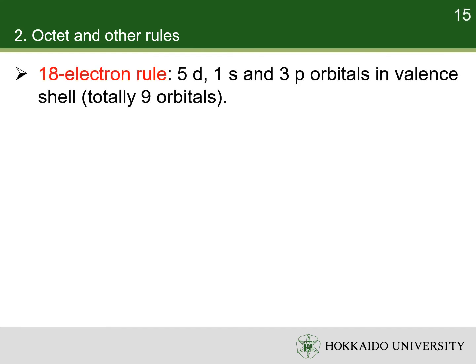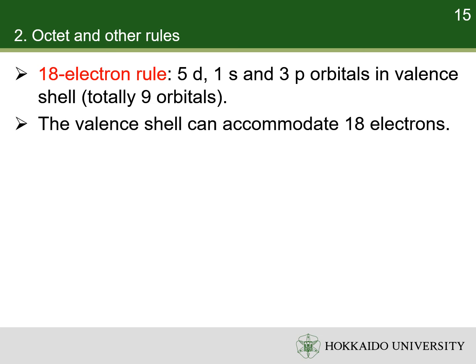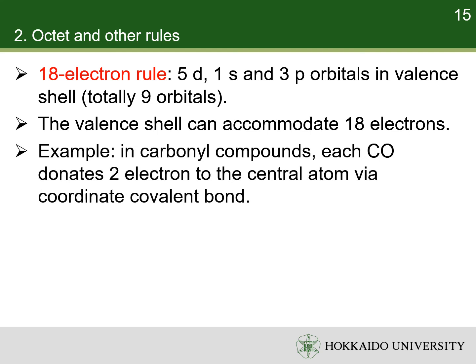For transition metals, there is an 18-electron rule. The theoretical basis of the 18-electron rule is that the valence shell of a transition metal atom is composed of d, s and p orbitals. When they are occupied by 18 electrons, the system is most stabilized. Here, I use carbonyl compounds of cobalt and nickel as examples. In carbonyl compounds, each carbonyl group donates 2 electrons to the central atom via a coordinate covalent bond, and the number of valence electrons of the metal is increased by 2.